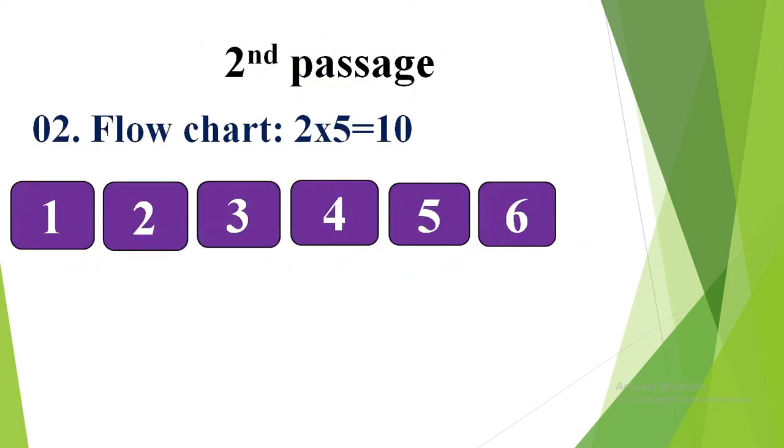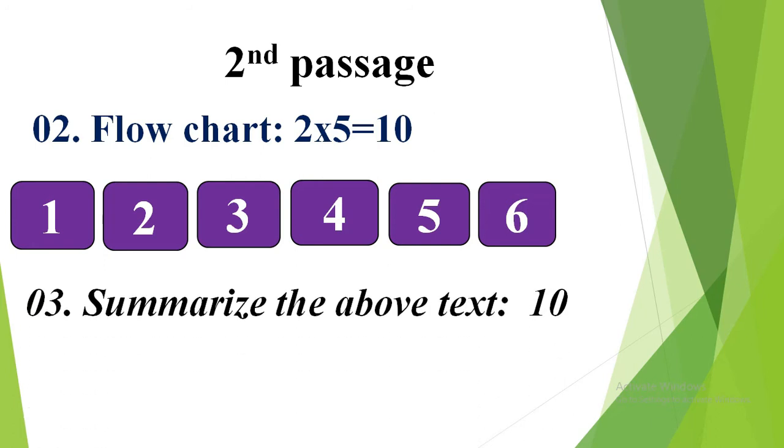In question number 2 you will get another passage, or you can say a second passage. From the second passage you have to answer a flow chart. There will be 6 boxes, and the first box will be filled up with a line or phrase, and you have to fill up the other 5 boxes according to the passage, and you will get 10 marks for that. In question number 3 you have to summarize the passage above, the second passage, and you will get 10 marks for that.